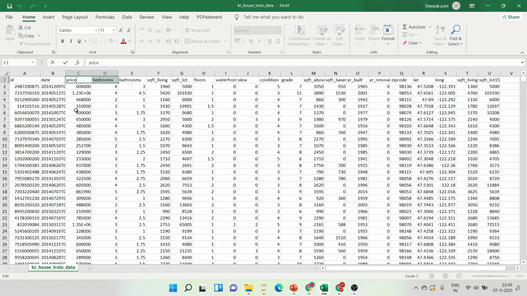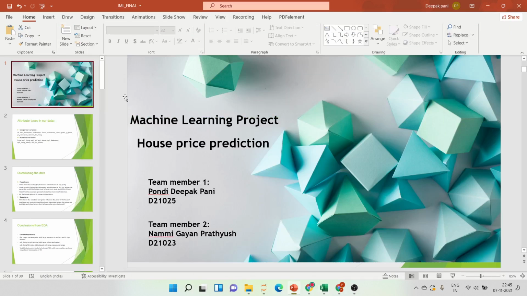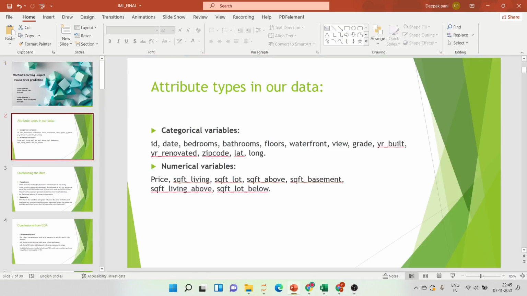Here we have taken price as the target variable. The remaining variables we have divided into categorical and numerical. The motive of our project is to find the best models, like linear regression or decision tree, from our training data, and we use them to predict the target, that is the price, on the test data.